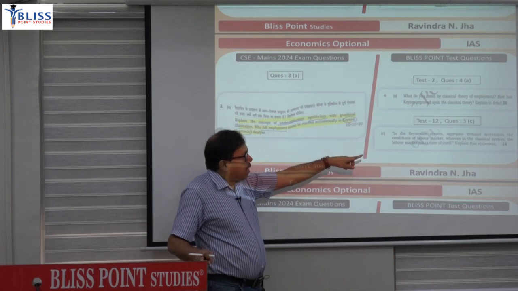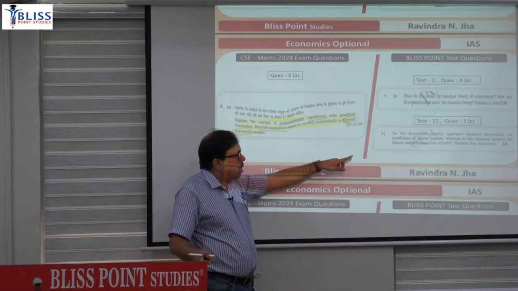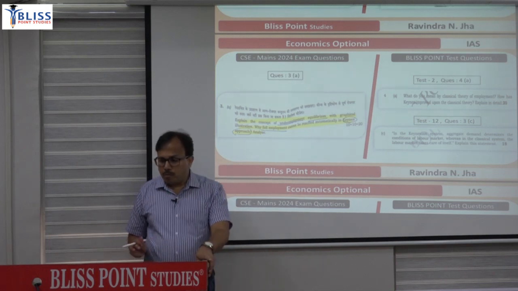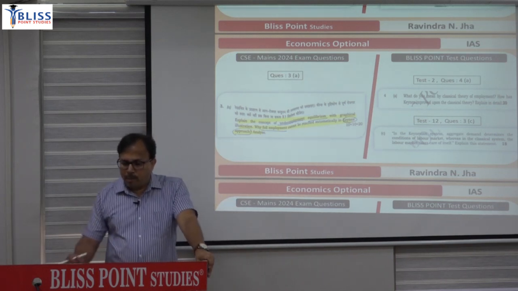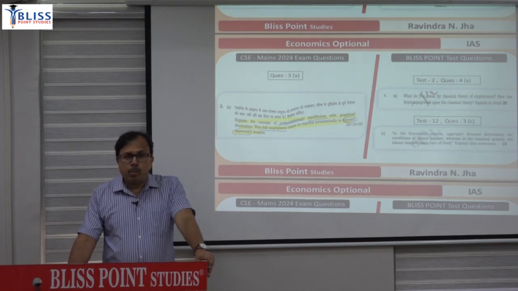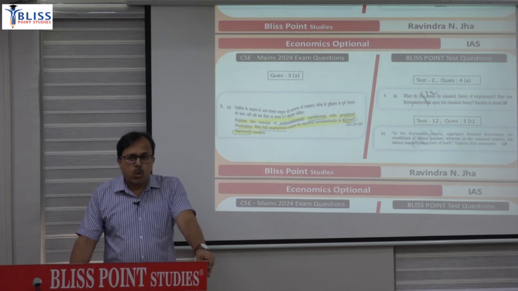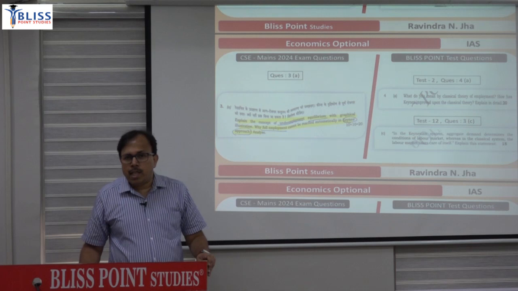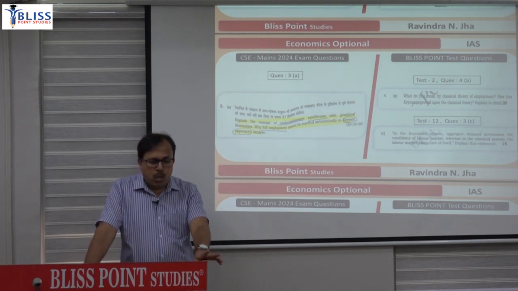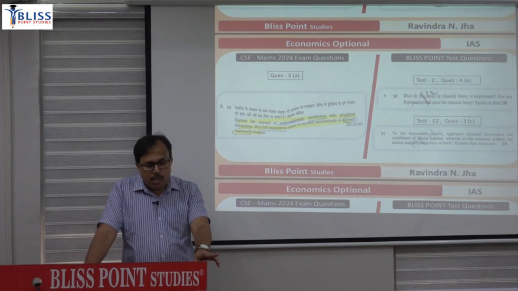In the Keynesian system, aggregate demand determines the condition of the labor market, whereas in the classical, the labor market takes care of itself. So the question was basically the concept of underemployment equilibrium and why full employment cannot be automatically achieved in Keynes. Mainly because Keynes assumed wage rigidity, and in the classical, wages are flexible. Due to flexibility of wage, the labor market is always in equilibrium in the classical model, and due to rigidity of wage, and now rigidity has been explained also: wages are rigid due to the government minimum wage law, mainly because of labor unions, or because of the efficiency wage theory.